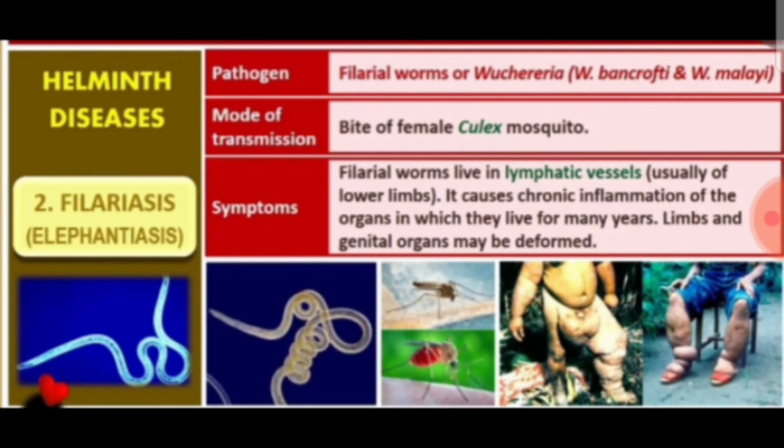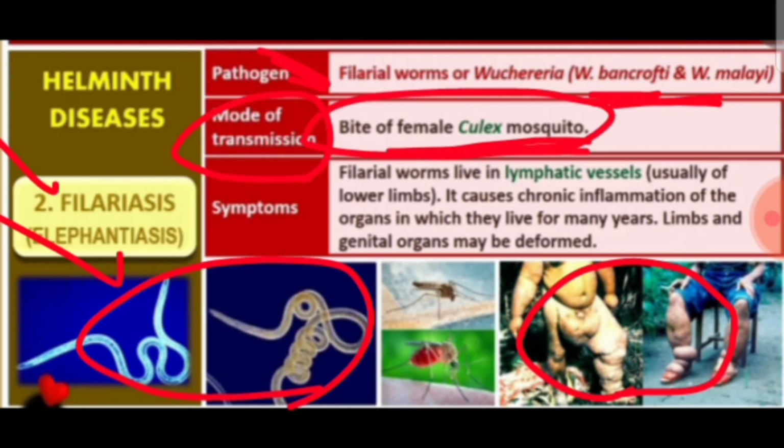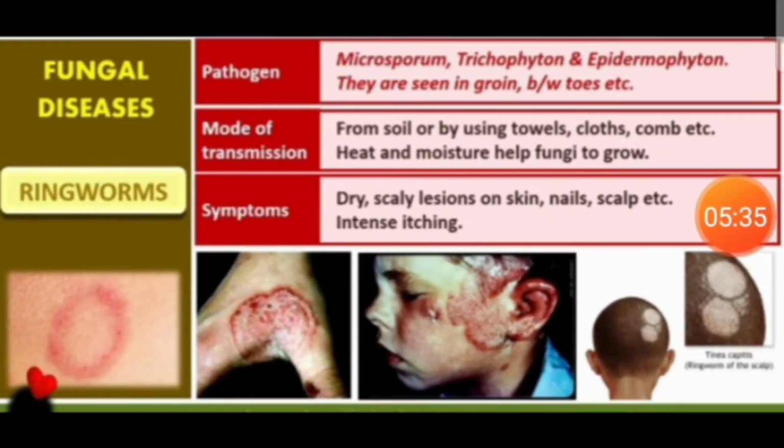The second helminth disease is filariasis or elephantiasis. It is caused by a filarial worm, Wuchereria bancrofti or Wuchereria malayi. And here also a vector is needed for transmission into the human, and that is the Culex mosquito. Culex mosquito acts as a vector for the transmission of this pathogen Wuchereria. Usually it affects the lymphatic vessels.